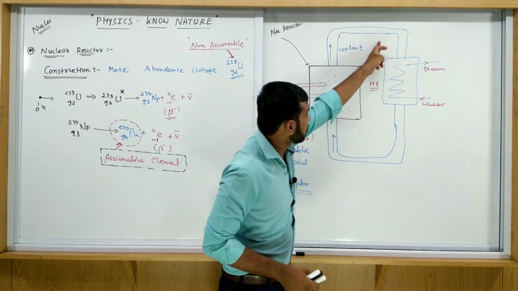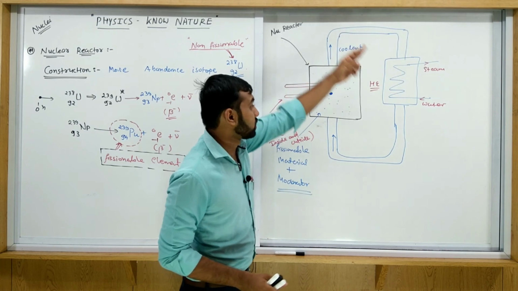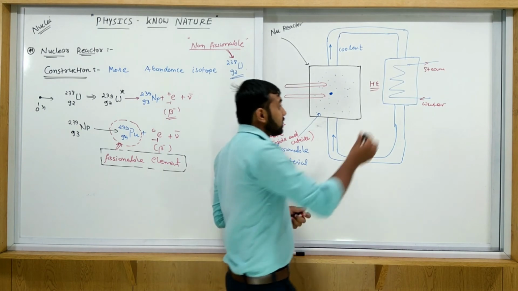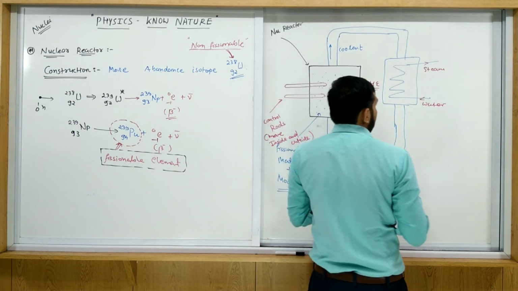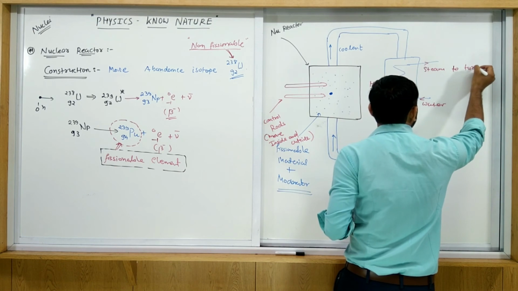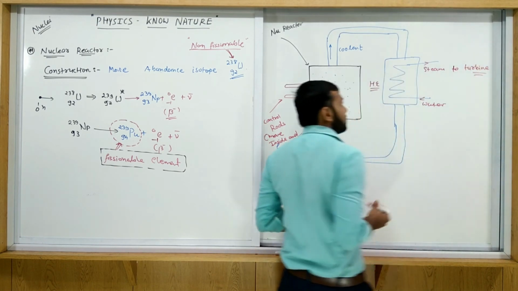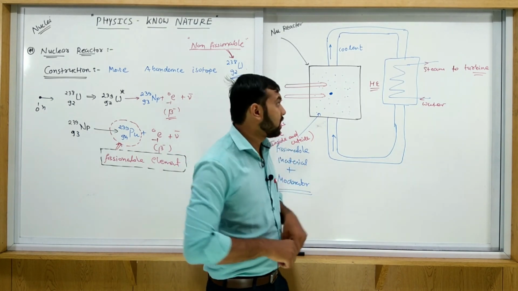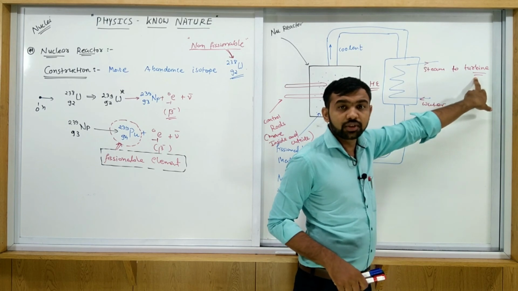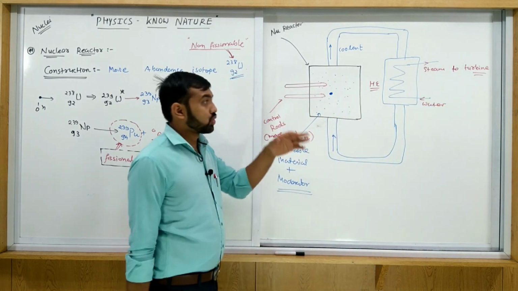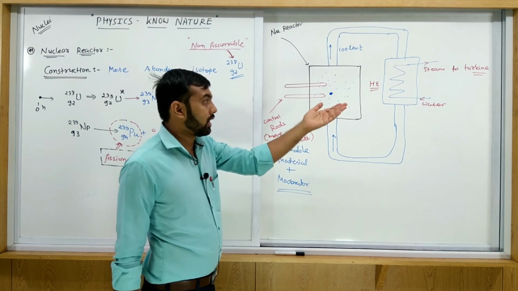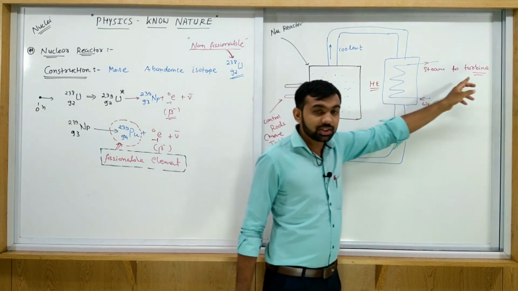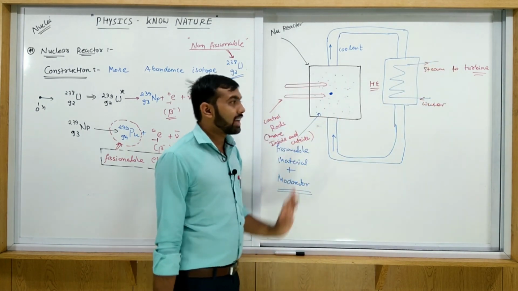Again this hot coolant becomes a cooler one, and it is passed through. This type of cycle is continuous here, and this steam is passed to the turbine. Finally, electricity is produced using the turbine. The turbine is connected to the generator, and actually the generator produces the electricity. So this is one cycle and the line diagram of this.